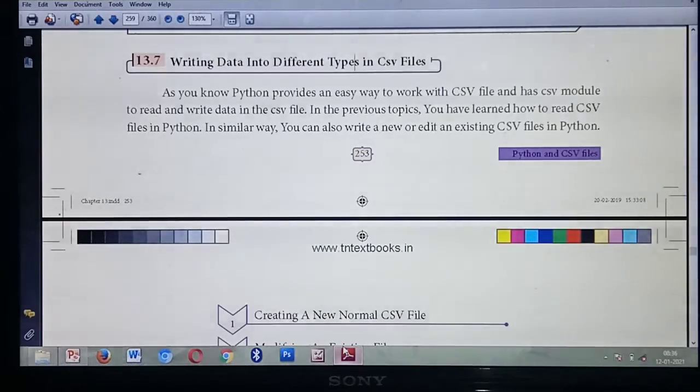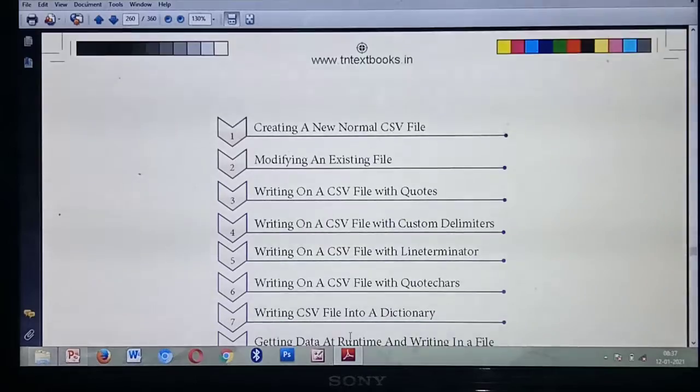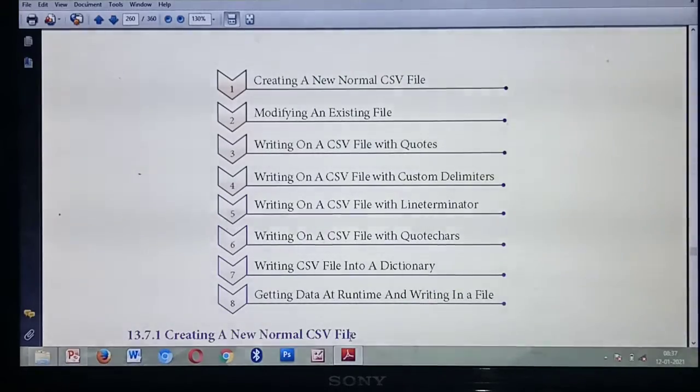Till now we have studied how to read data from a CSV file, isn't it? In a similar way, today we are going to study writing data in CSV files. For reading a CSV file, which function do you use? Already studied: csv.reader(). Similarly, to write a CSV file, you need to use csv.writer().